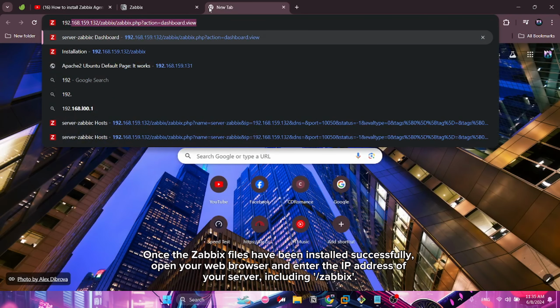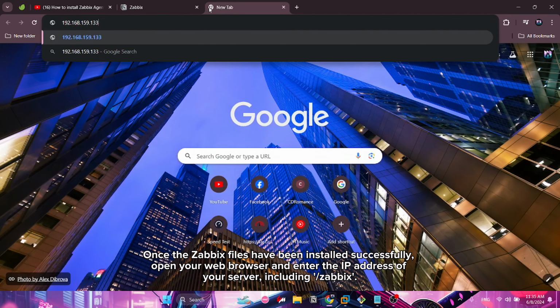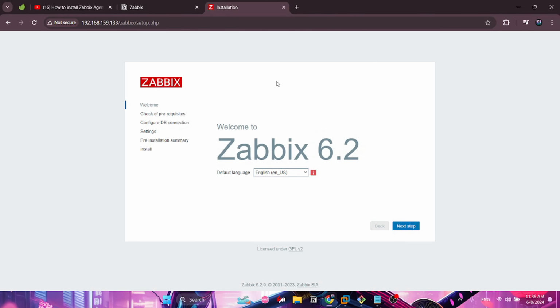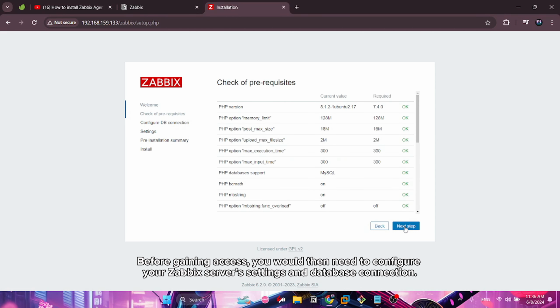Once the Zabbix files have been installed successfully, open your web browser and enter the IP address of your server, including Zabbix. Before gaining access, you would then need to configure your Zabbix server settings and database connection.